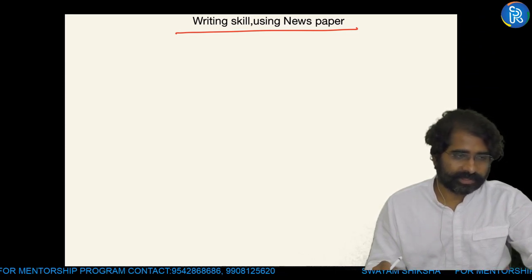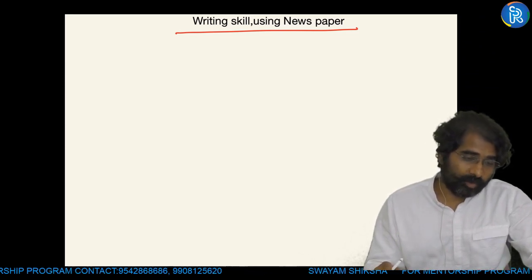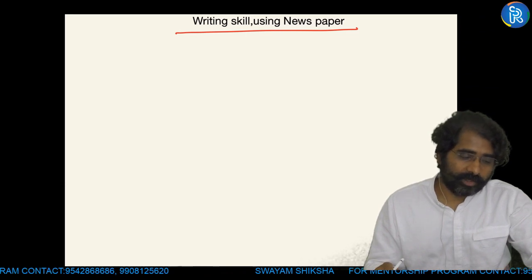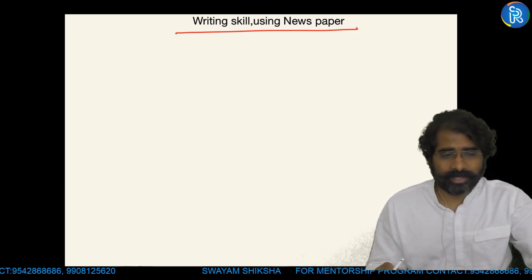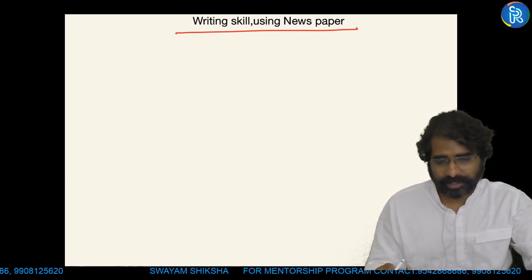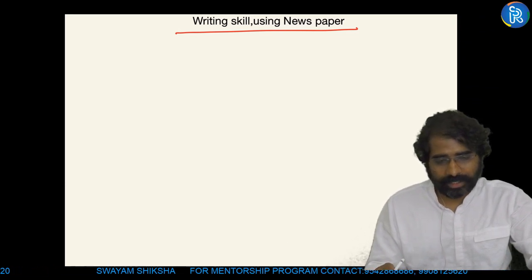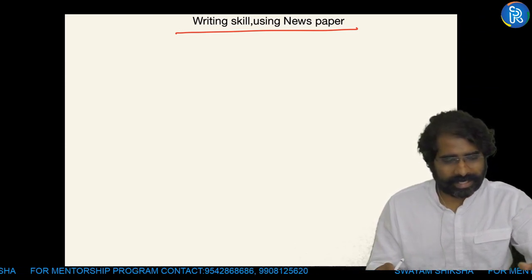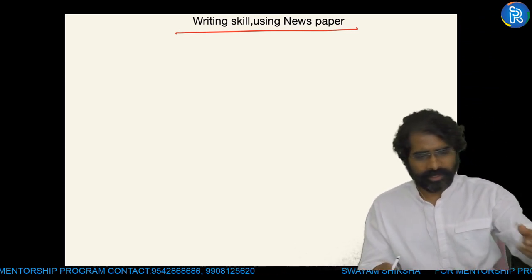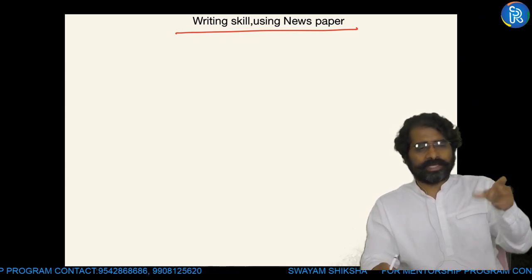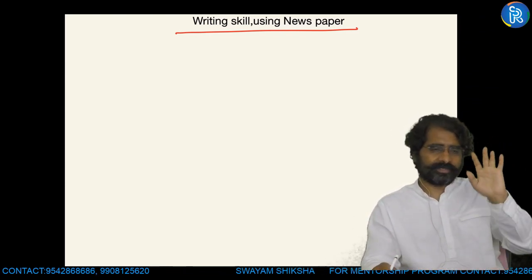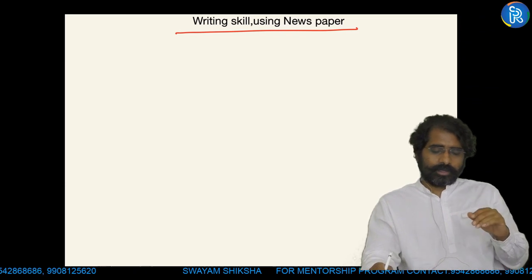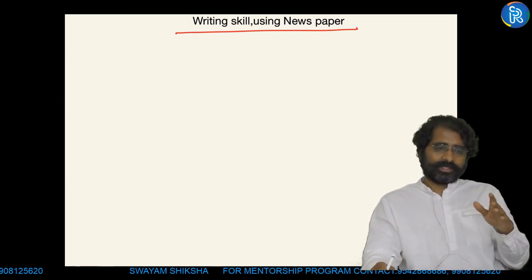Remember this. So for example, how do I know which one is more important for me? That you will know only when you know your syllabus by heart. You know this is there in my syllabus, related area is coming in the editorial, and there's this synopsis which we are posting in the Telegram channel of ours, Swayam Shiksha. So that means that area is more important. Okay, so you'll glance through. Okay, 4 points are useful for me. Out of the 7 points, I'll keep those 4 points. Others are not useful. Leave it. Finish. Like that, you have to improve your writing skill using the newspaper.